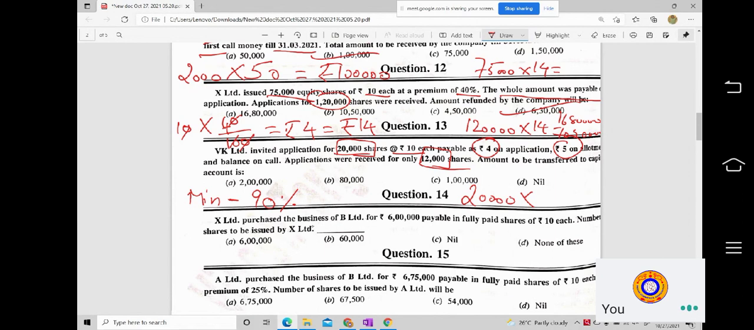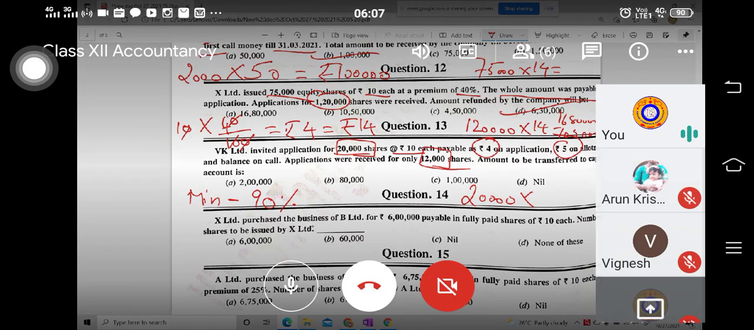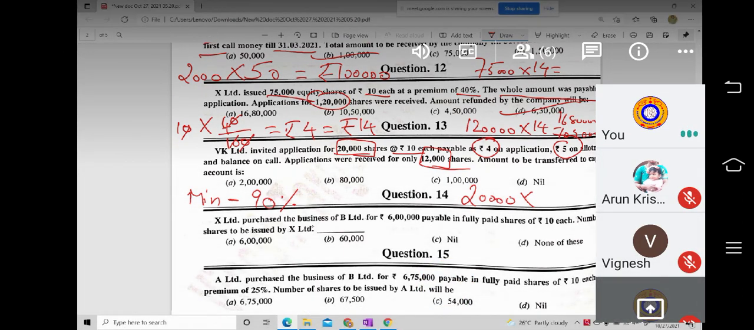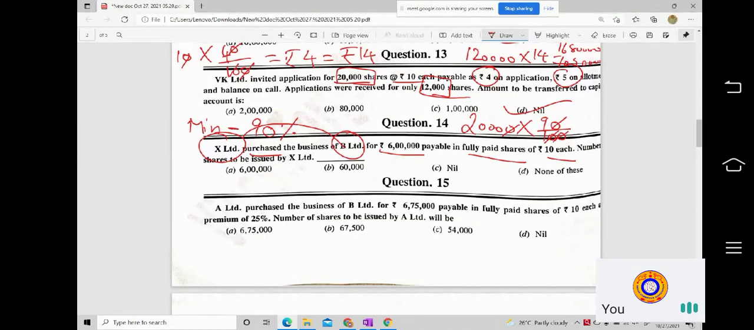Okay. So now the other concept comes into picture. X Limited has purchased the business of B Limited for an amount of rupees 6 lakhs, payable in fully paid shares of rupees 10 each. What concept is this? You tell me what concept is this first. There are two concepts, right? Issue of share for cash. Very good.